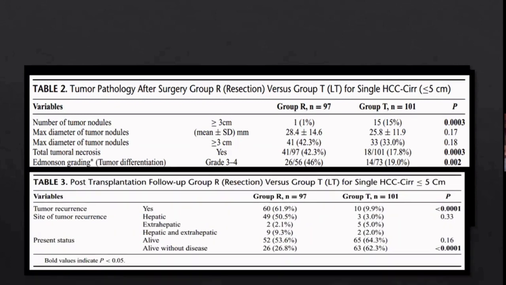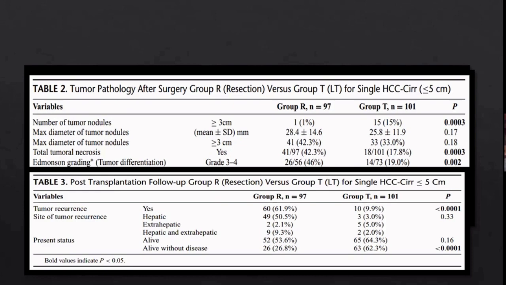So still, the recurrence rate was much higher in case of liver resection. So although the liver function was bad in transplant, and the tumor number and size were bad in transplant, the recurrence rates were still higher in resection. So that needs to take a point. Here the recurrences, almost we can say 7% in transplant and 11% in resection, were extrahepatic. So they again go out of your salvage transplantation list.